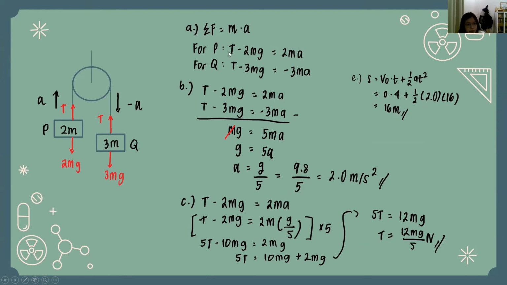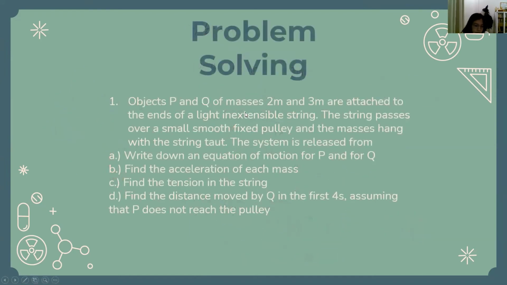So for P, T minus 2mg, it is in the opposite direction, equals 2m, which is the mass, times a. And for Q, T minus 3mg equals negative 3ma, because the mass is 3m and the acceleration is negative a.